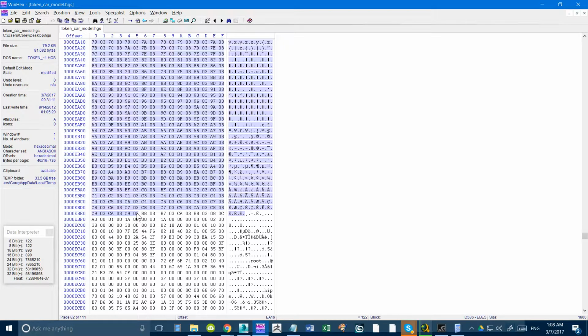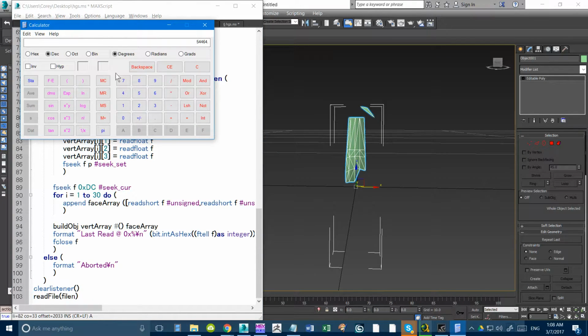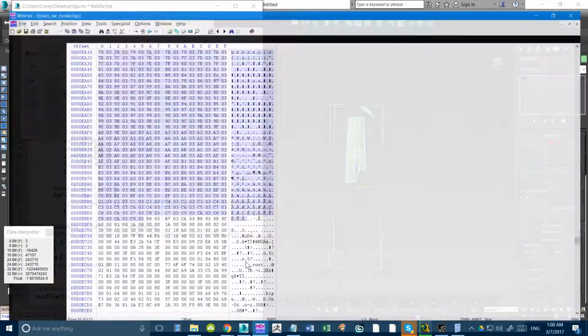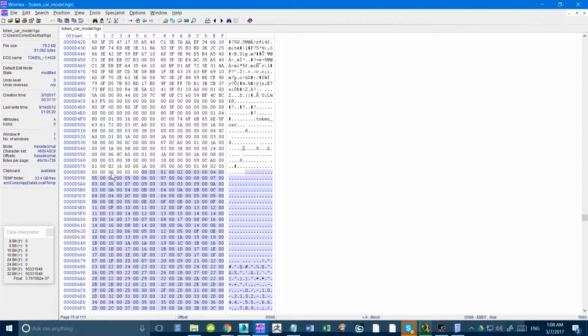Maybe ends around here. Okay, so that's 1660. So in decimal, 1660 to hexadecimal, which would be 6C7. Let's see if we have that value somewhere.